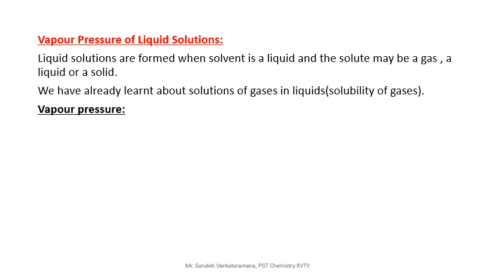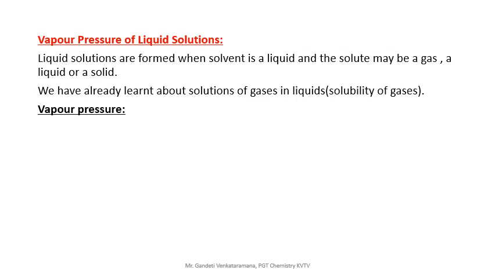Next, vapor pressure. So what is vapor pressure? How can you define the vapor pressure? The term reflects itself: pressure is due to the vapors. That is a very basic definition. Where can you get the vapor? When the vapors are in equilibrium with the liquid state. So vapor pressure is very clear and very simple. Pressure is due to the vapor.